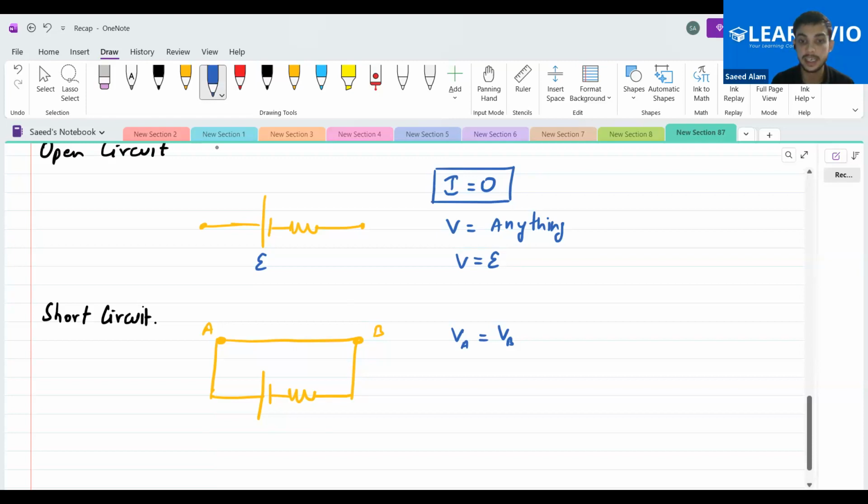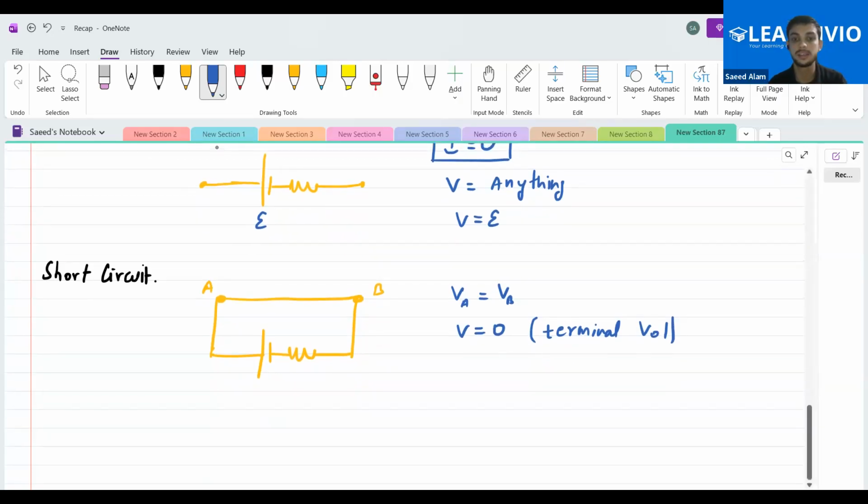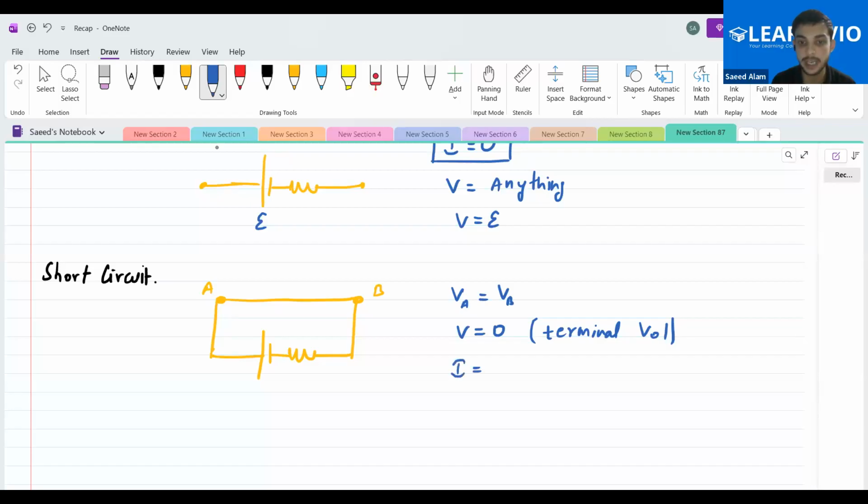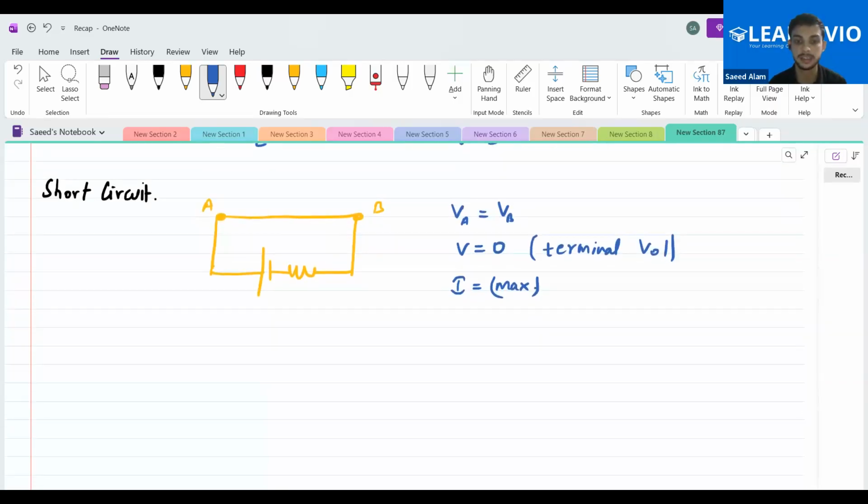So we can say that here terminal voltage will be zero. Terminal voltage will be actually zero. Is this clear to you? Yes, sir. Okay, so this is the condition. And what will be the current? Current we don't know about. But one thing we can say is that I will be actually maximum here. Correct. If we connect any other resistor here, it will ultimately get reduced. So you cannot reduce the R any more than this, so it will be this. Is this clear to you people?